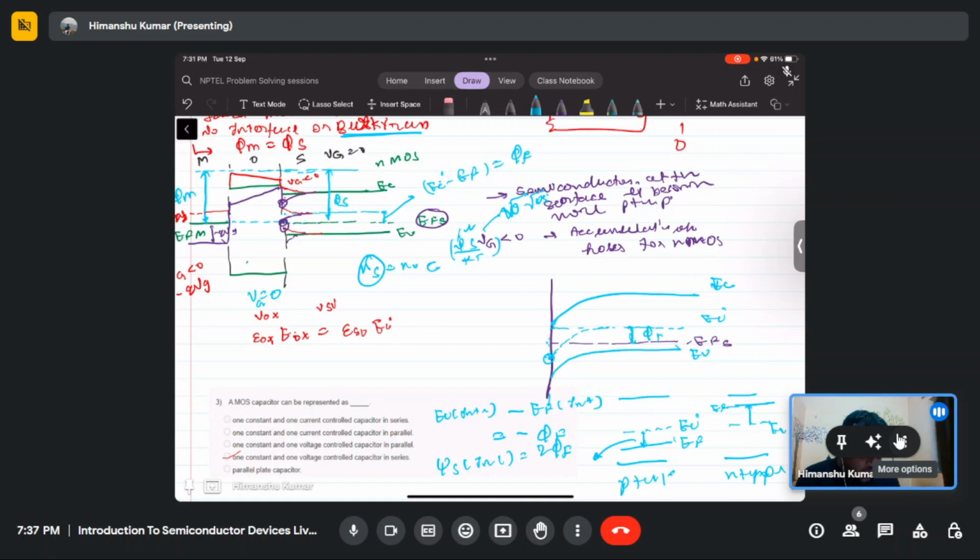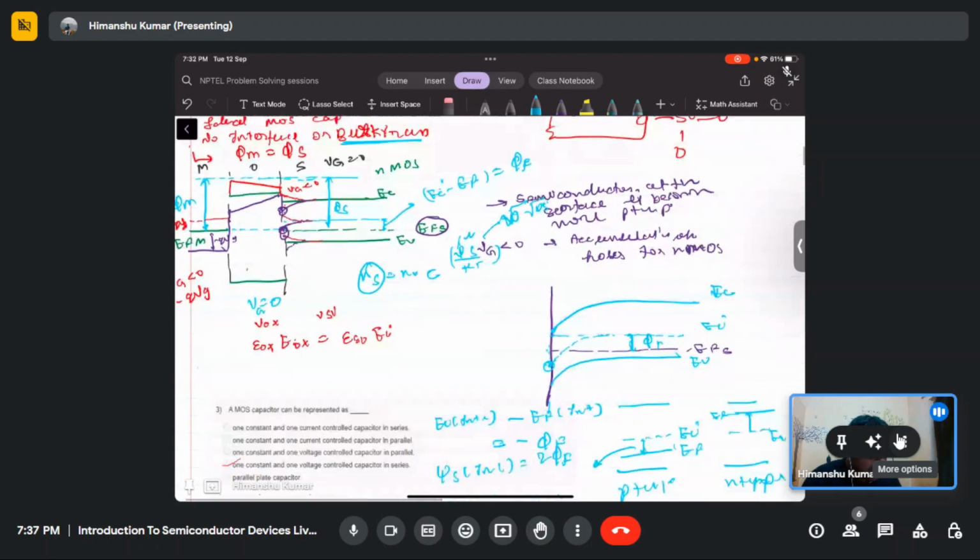And there is one more concept: as you increase the depletion width, the thermal generation in this depletion width will start to increase. Once the depletion width reaches a particular level, the thermal generation rate will be more than the charge required to invert the channel. So after that, the charge will also come from the thermal generation.